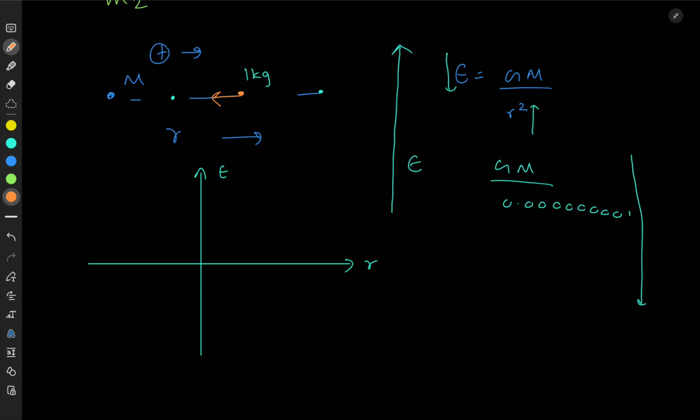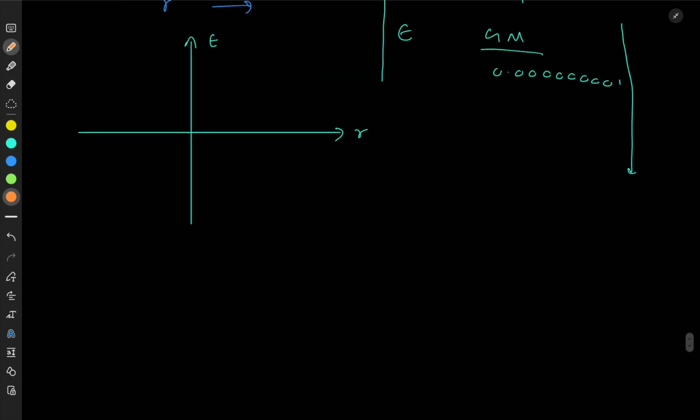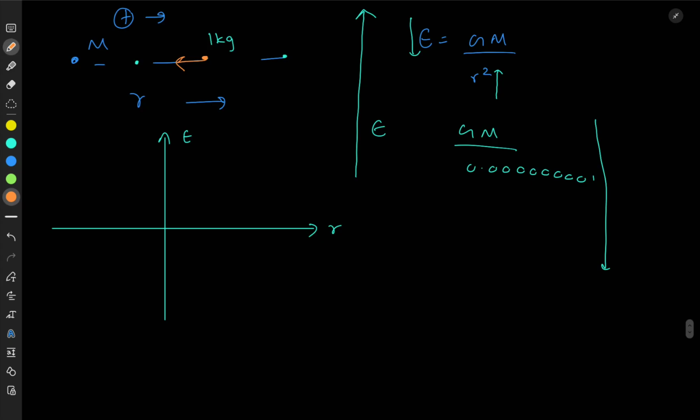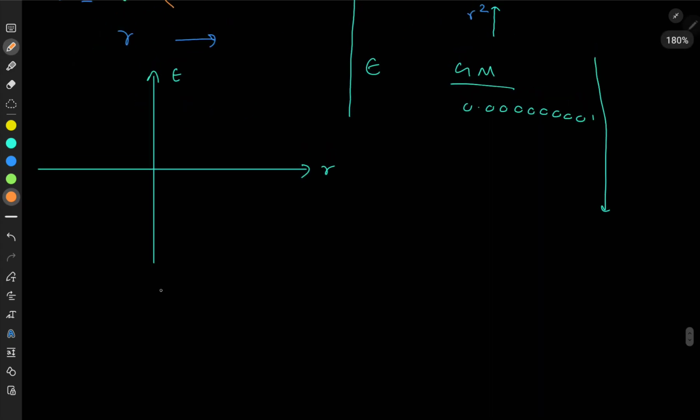So now, if I consider this direction to be positive, towards the right is positive, can you understand 1 kg is attracted in the opposite direction, towards the left? So it should exist on the negative side, right? So that means negative infinity.